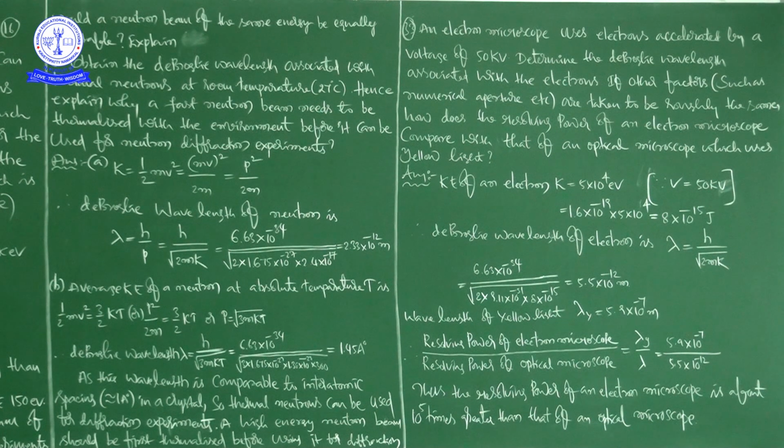Once again I will go through the problem. Please understand the situation given in the problem and what we have to calculate. An electron microscope uses electrons accelerated by a voltage of 50 kilovolts. Determine the de Broglie wavelength associated with the electrons.